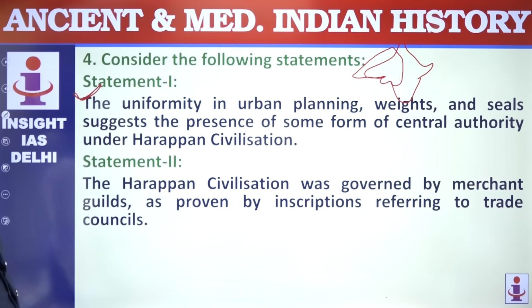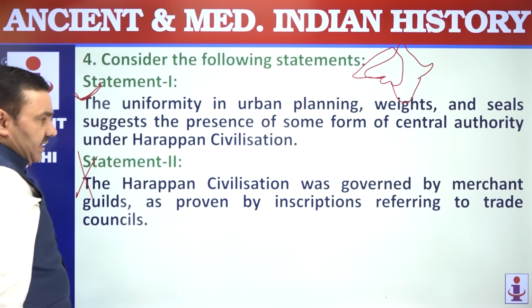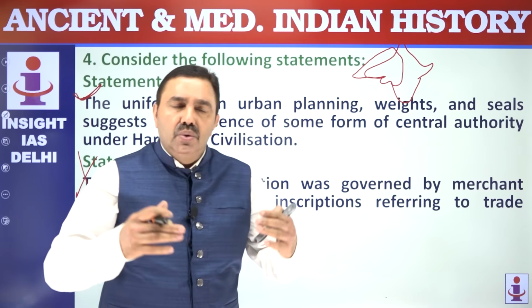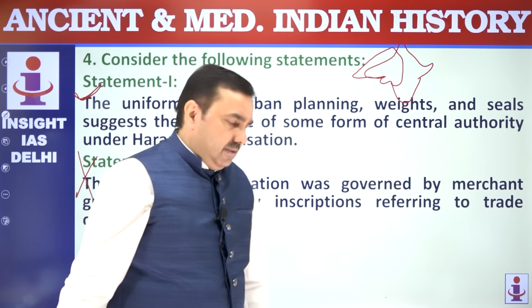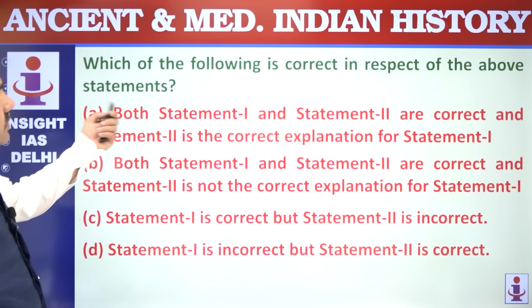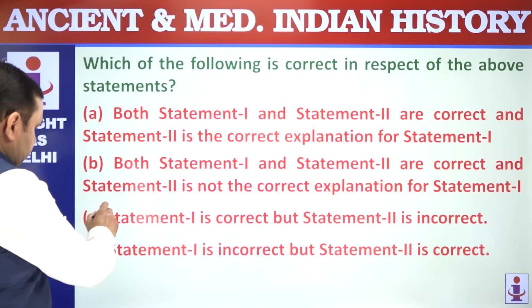The Harappan civilization was governed by merchant guilds. This is wrong here. We do not know who was governing. Some historians say that it was governed by merchant guilds, but there is no concrete or solid evidence to accept that. First is correct, second is wrong. Option is C.